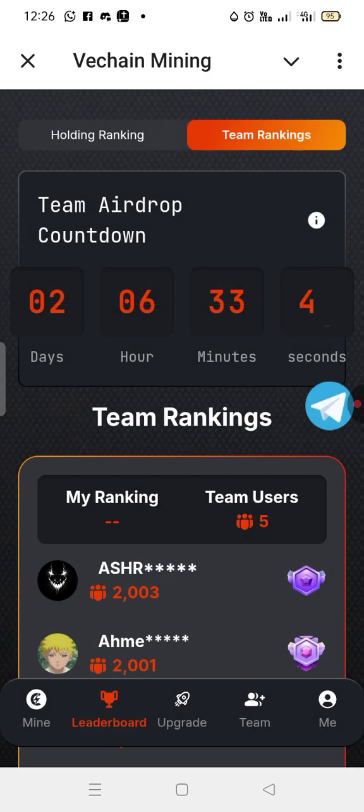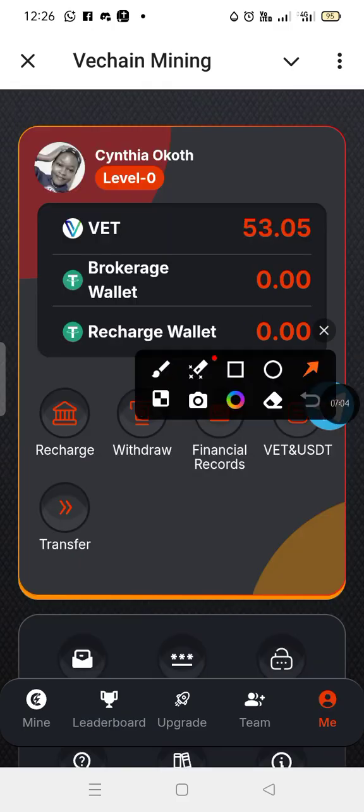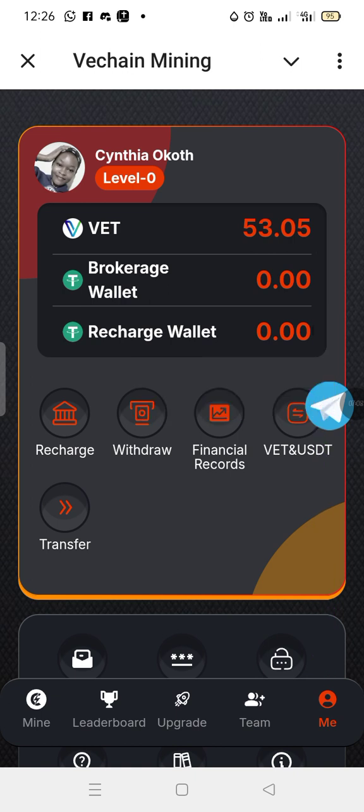Let us see how much that 500 VET is. If you want to know, you come to me right here. Me is right here, guys. If you tap on me, you'll be able to see all this information right here. You'll be able to see the number of VET coin you have. You'll be able to see the brokerage wallet. Then you have the recharge wallet.